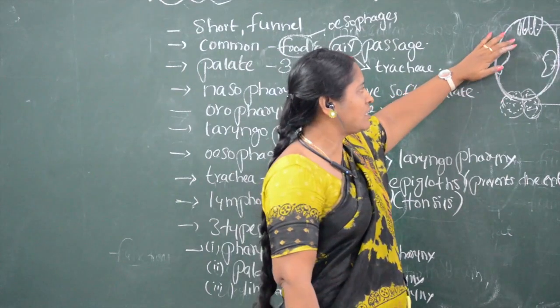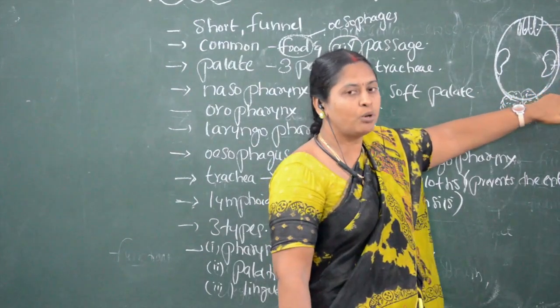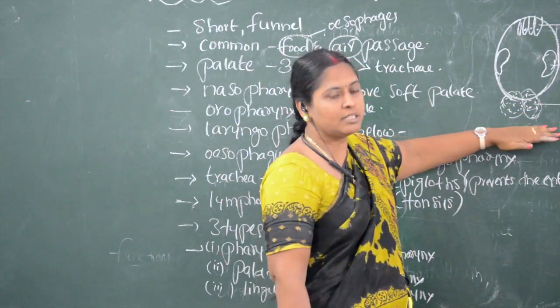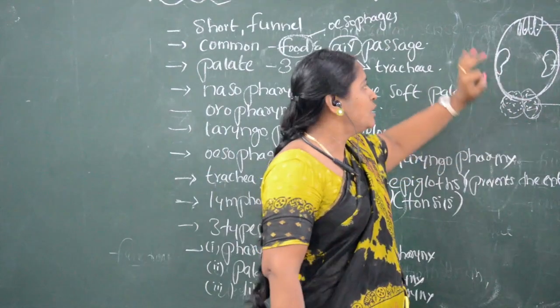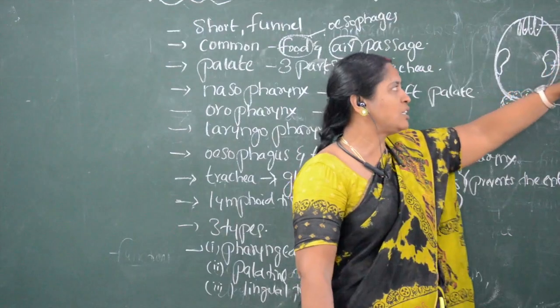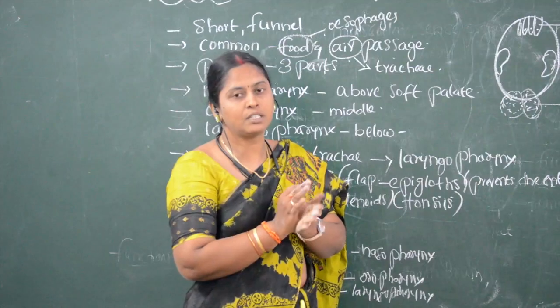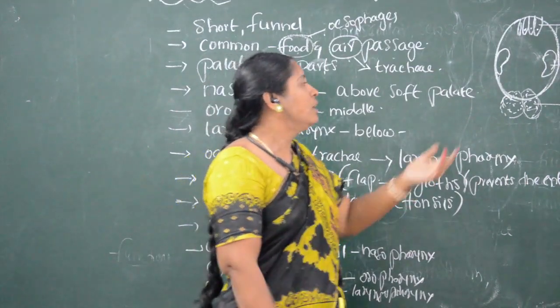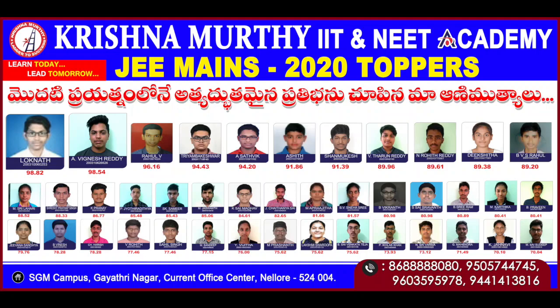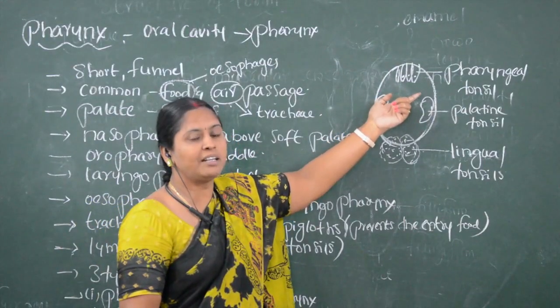So pharyngeal tonsils are present in the nasopharynx, palatine tonsils in the oropharynx, and lingual tonsils in the laryngopharynx. Swelling of the pharyngeal tonsils occurs mostly in small children, below 12 years. If the pharyngeal tonsil enlarges in size or swells, the child feels difficulty in breathing.